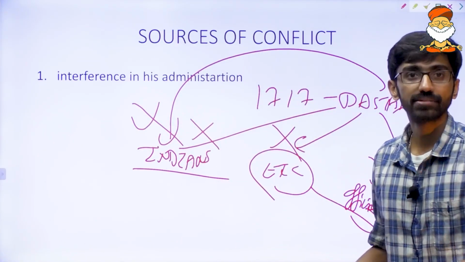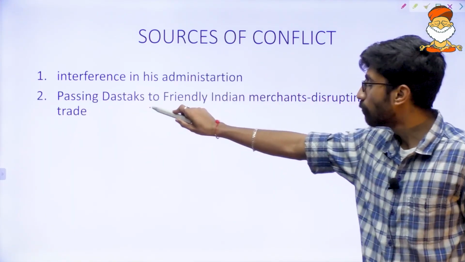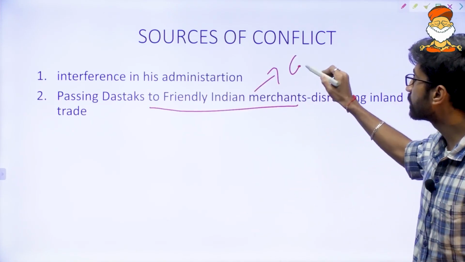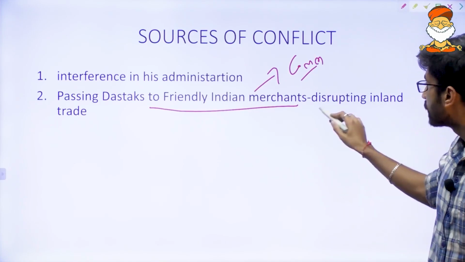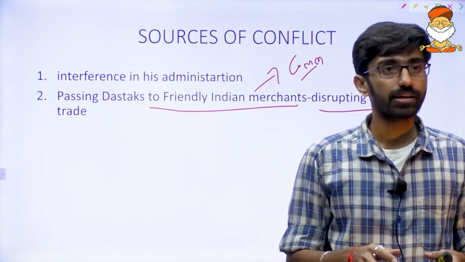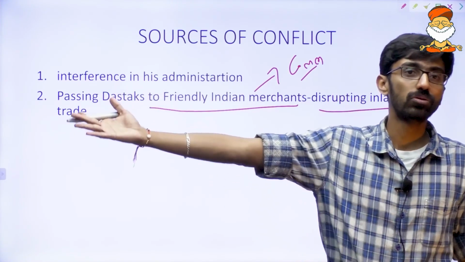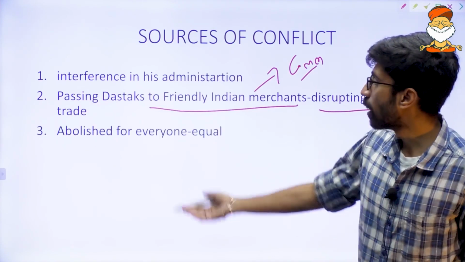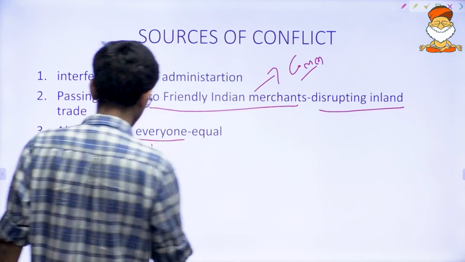That is what the Britishers did. They passed dastaks to friendly Indian merchants for some kind of commission. These Indian merchants paid a commission to avoid taxation, and that was disrupting inland trade. Now Mir Qasim wanted to take action, and that led to the Battle of Buxar.